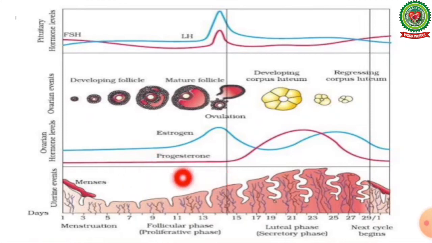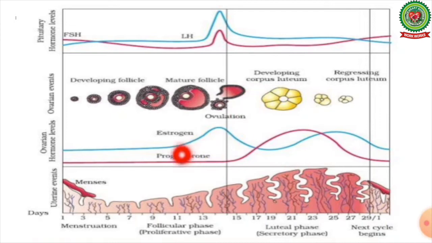Now in the second phase, that is the follicular phase, the time between menstruation and ovulation, estrogen rises as an egg prepares to be released. And the next phase is the proliferative phase. After this period, the uterine lining, the endometrium lining of the uterus, builds back up again so that it is prepared for implantation.